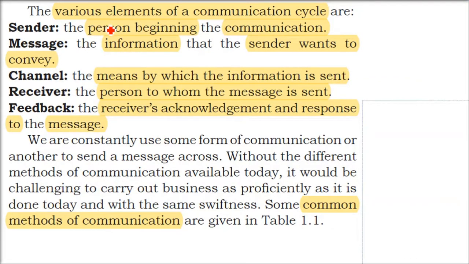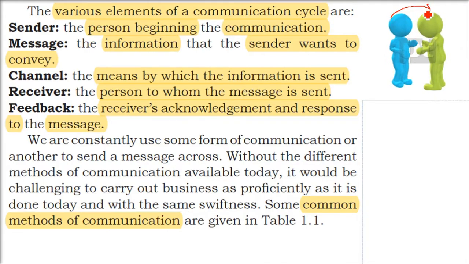So what we saw just now, the elements of communication cycle: we have a sender, the person who starts or initiates the communication. Message is the actual information that the sender wants to convey. The channel is by what means the information is being sent.